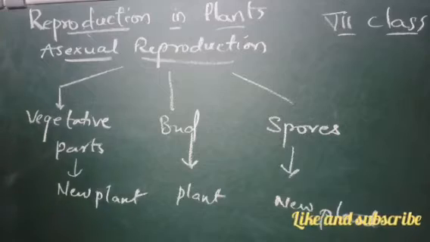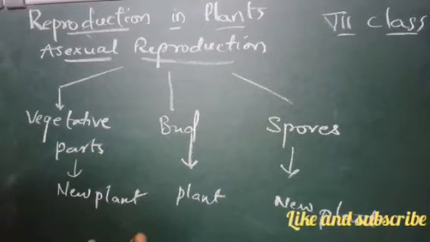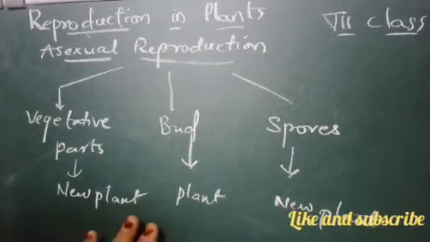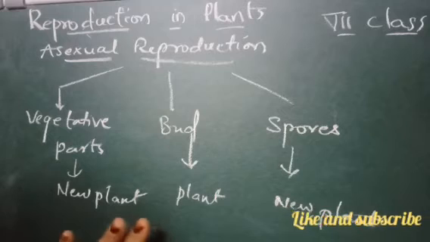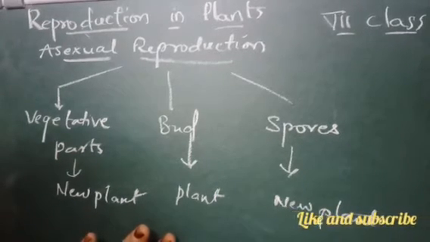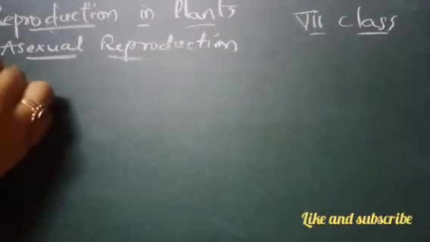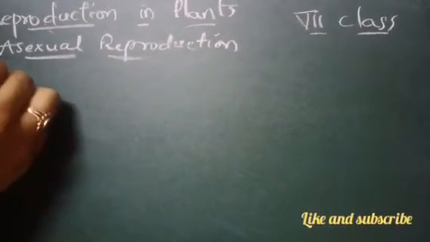Now how these processes take place, we will learn in detail. We will learn each of these types of asexual reproduction in detail, that is vegetative, bud and spores. So first we will go with the vegetative part. The first one is vegetative propagation, right?